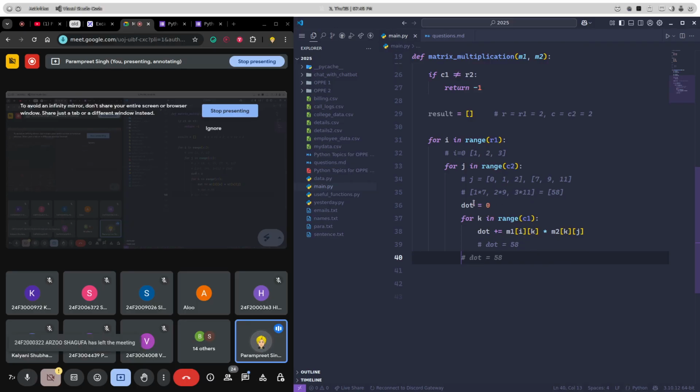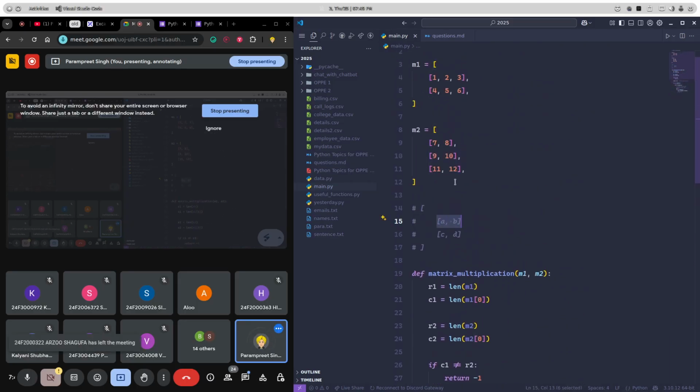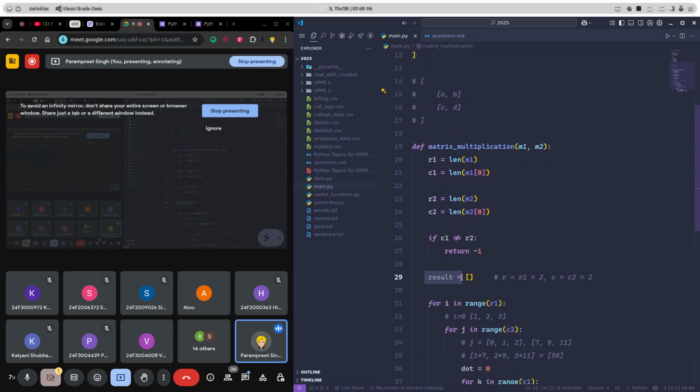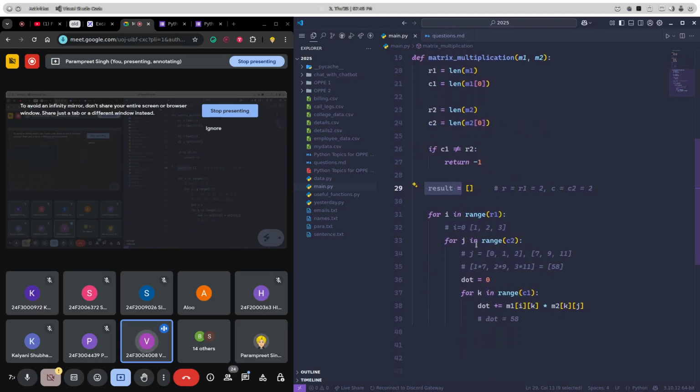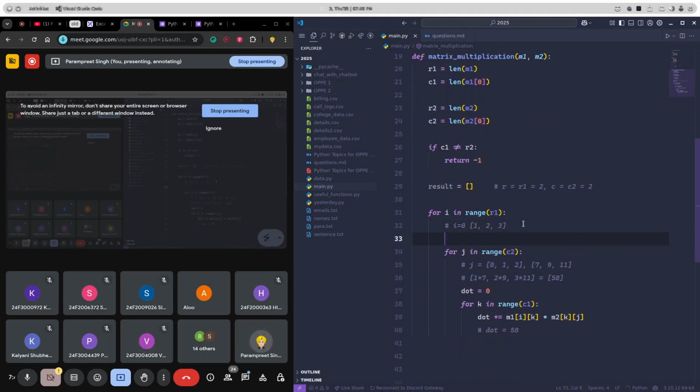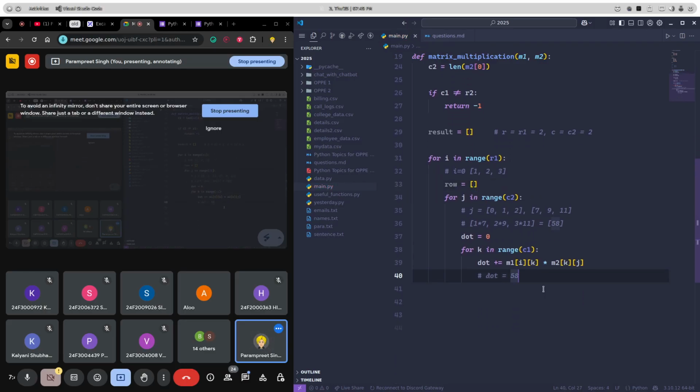Now we need to add this dot into this list. What this list is, is the row of the resultant matrix, right? In the result matrix, we have to first create an empty row. So we have to initialize a row here first.